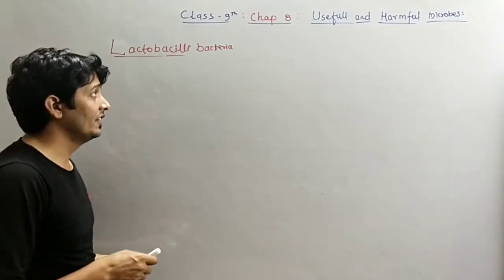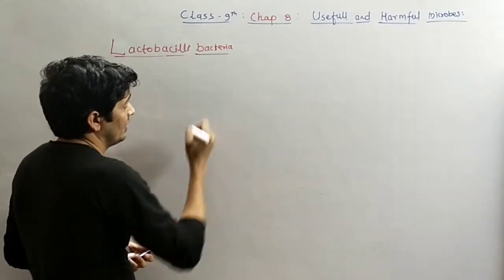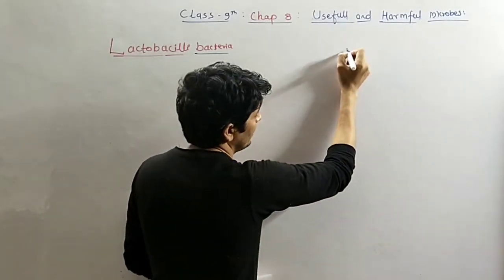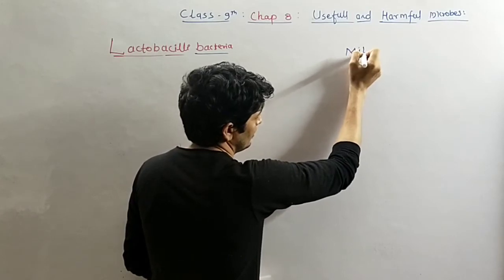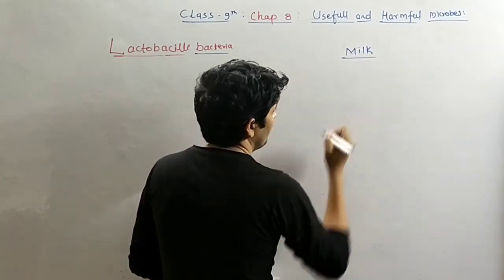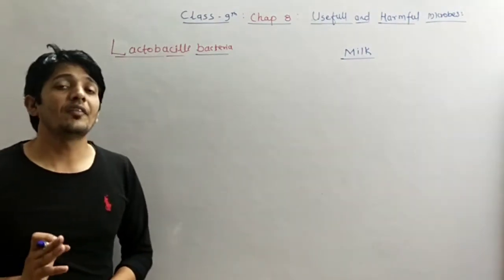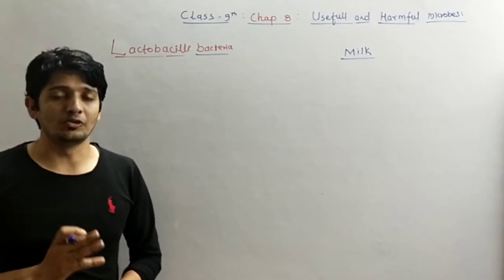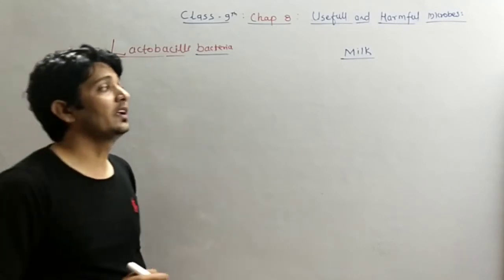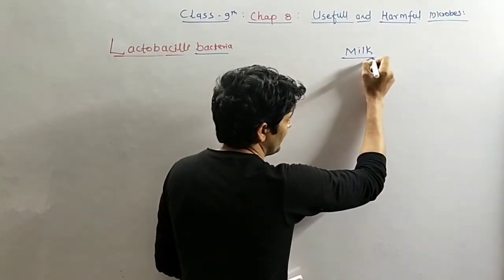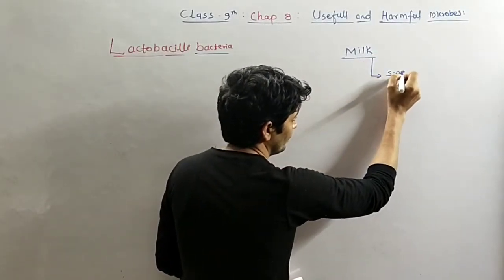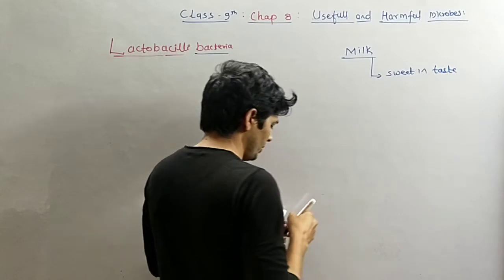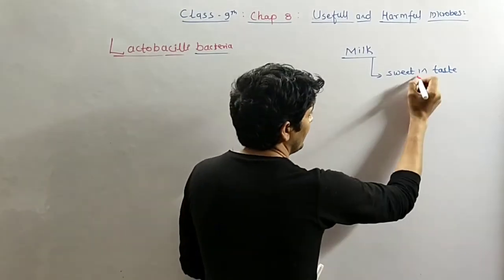The lactobacillus bacteria is present in milk. In milk the lactobacillus bacteria grow and they are very useful, because as we know, milk is sweet in taste, because milk contains lactose sugar.